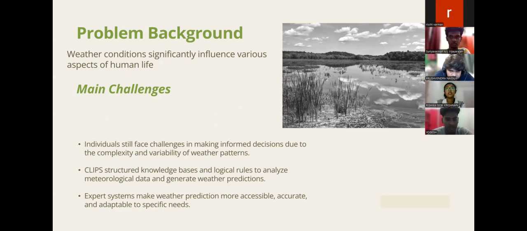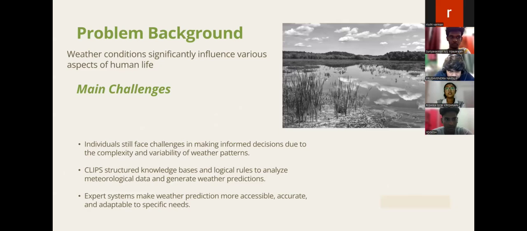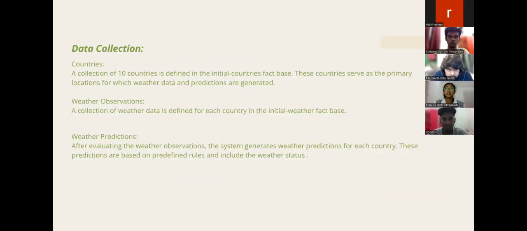The third one is that expert systems make weather prediction more accessible, accurate, and adaptable to specific needs. The objective is that this system leverages a rule-based expert system to predict weather conditions by analyzing key meteorological parameters such as temperature, humidity, wind speed, and precipitation for various countries. In this implementation, there are forecasts based on temperature, the ideal weather condition with some clouds, rainy day forecasts, and finally uncertain weather. And that's all from me.